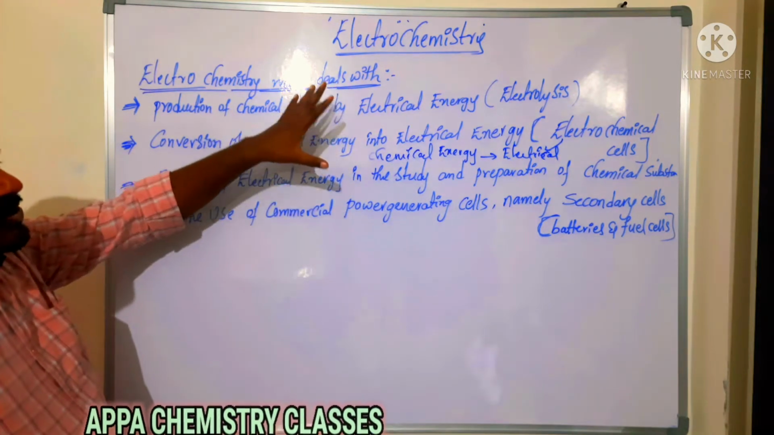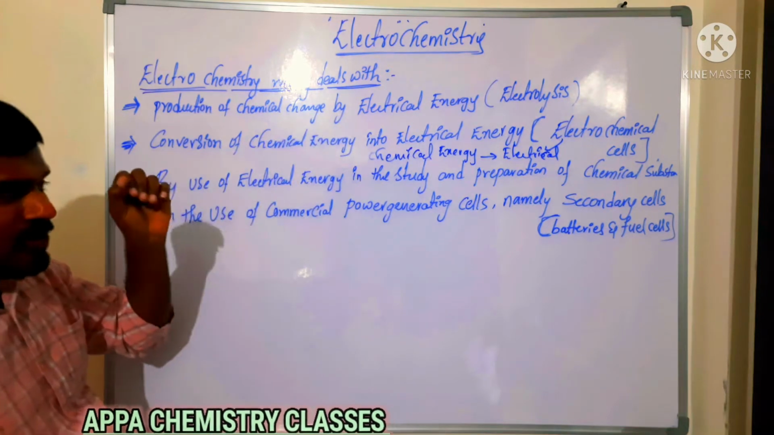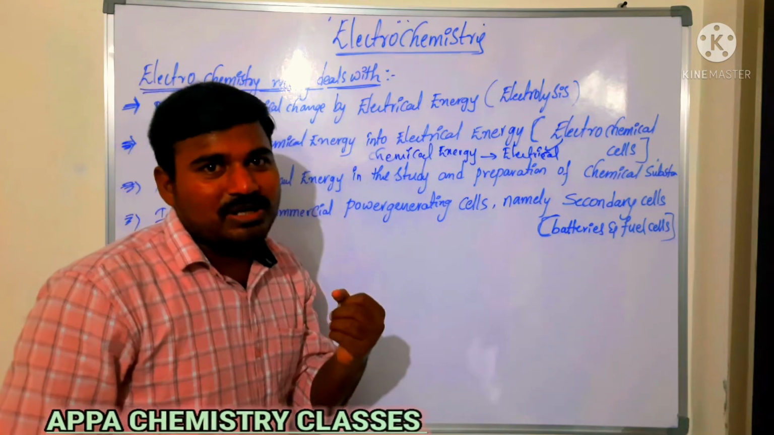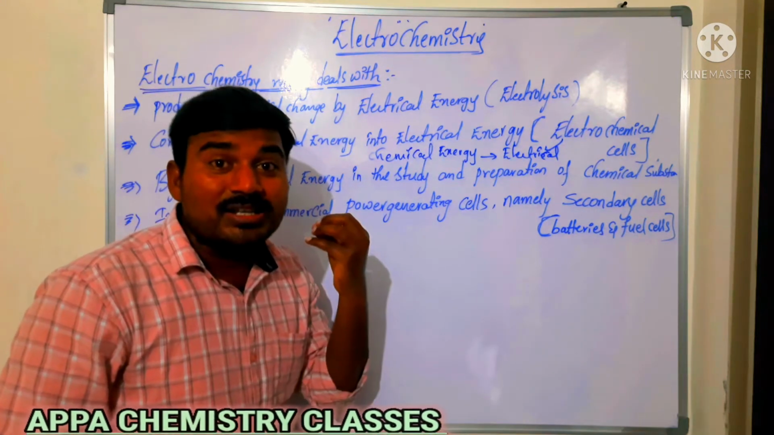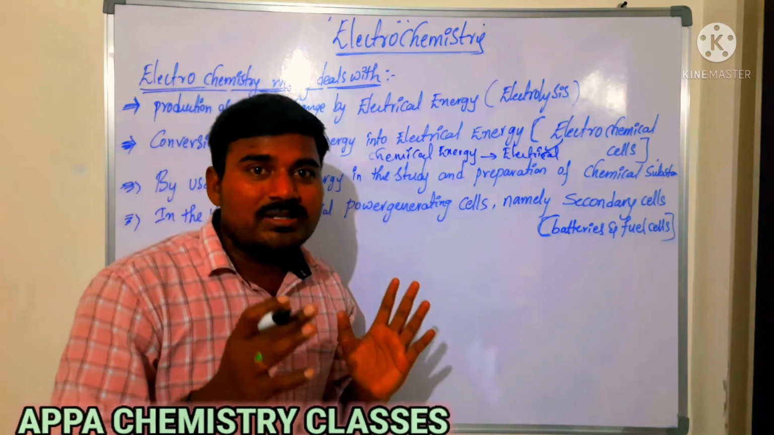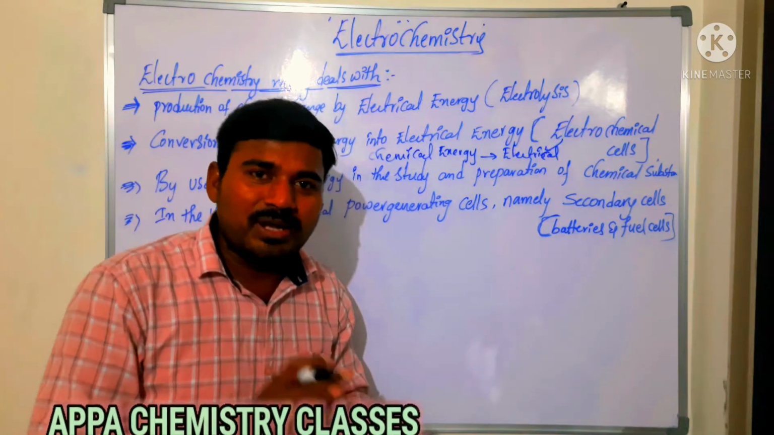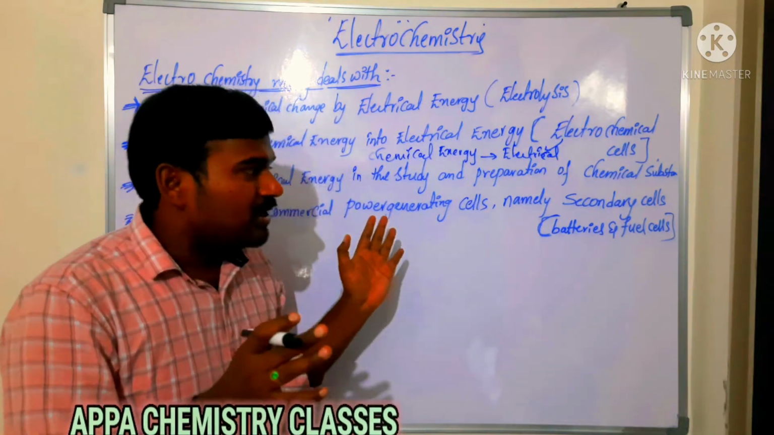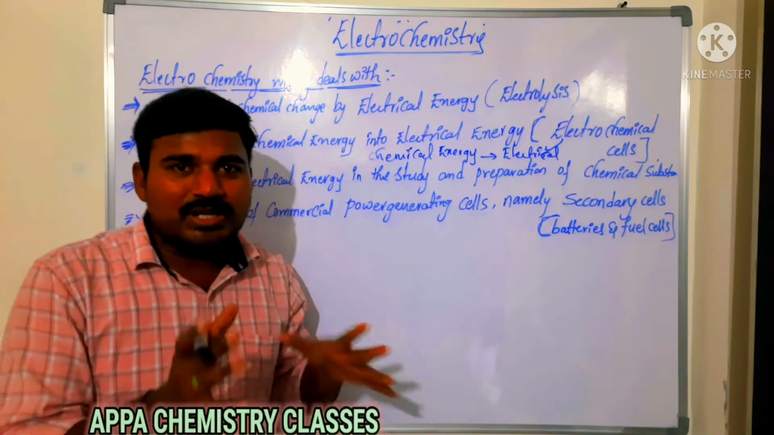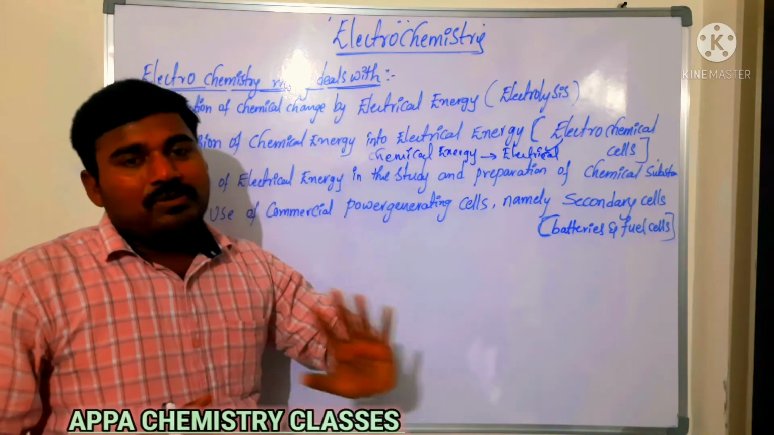In this chapter we are going to discuss this. First, what is meant by electric current? Current is nothing but a flow of charged species, either electrons or ions. Current is a flow of charged species in a substance. That is, electricity is nothing but flow of charges.